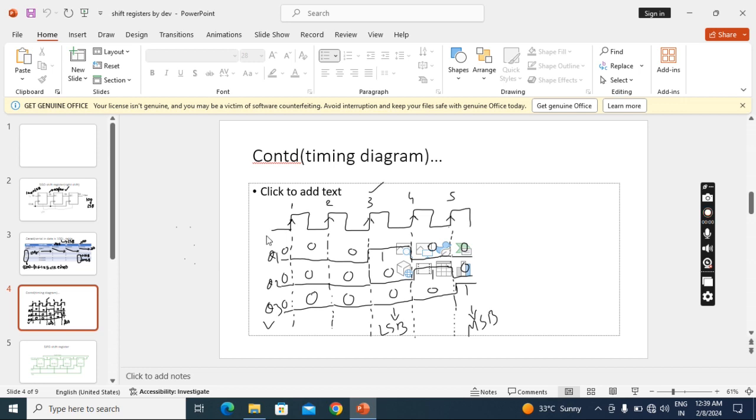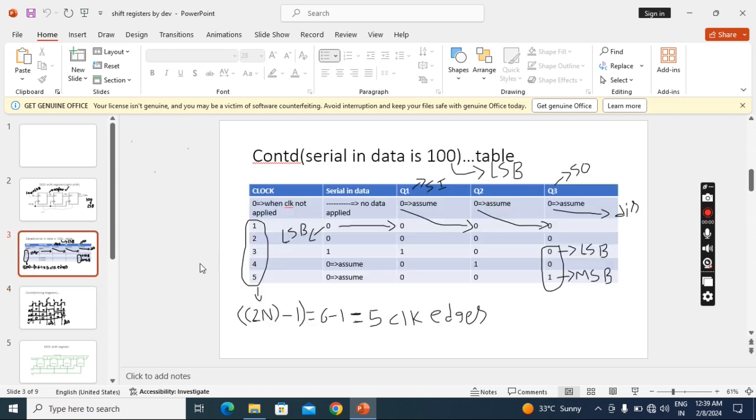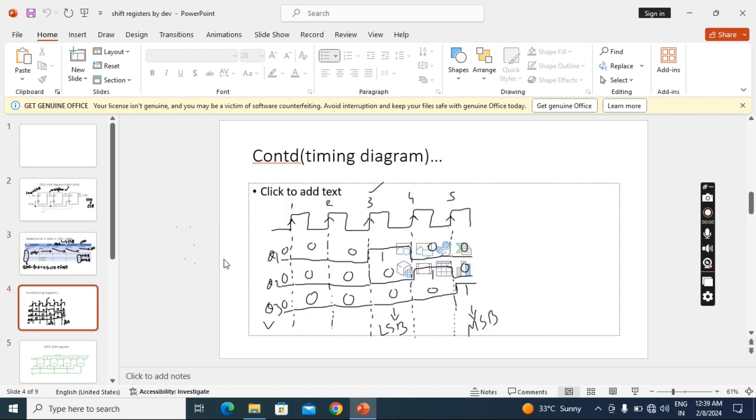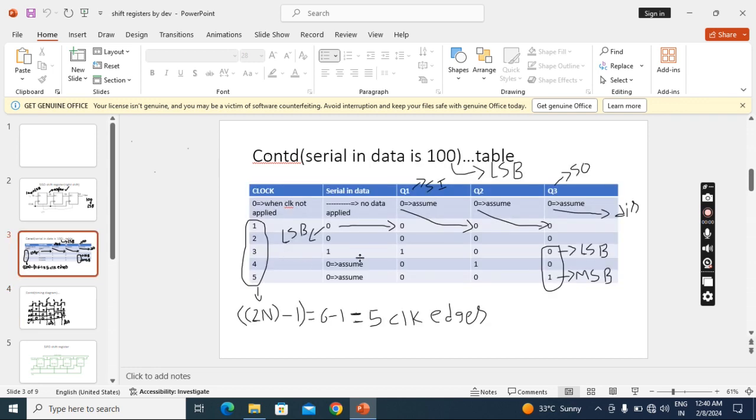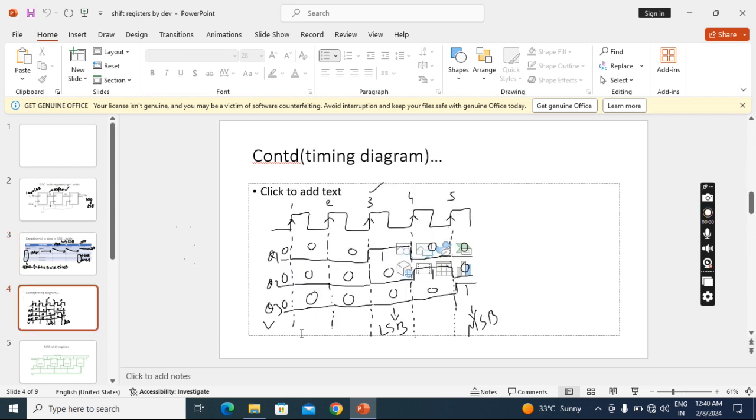0 means low. Then at the first clock pulse, what are the outputs? Again all are zeros. At the second clock pulse also all are zeros. So continue this 0 for the first clock edge and second clock edge also. Now at the third clock pulse, what is the status? Q1 is 1, and the remaining 2 are zeros. So at the third clock pulse, Q1 has to go to 1, and Q2 is still 0, Q3 is 0.